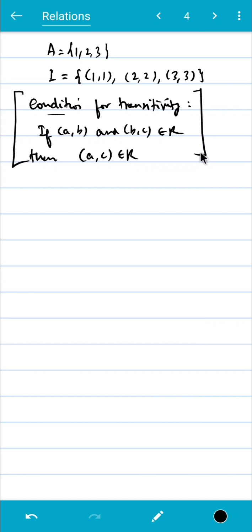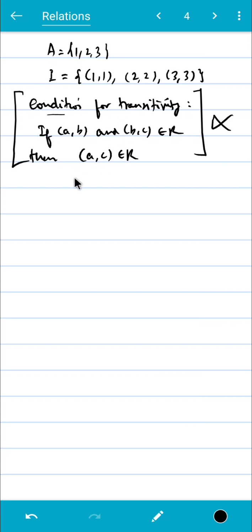We must be very careful with this condition. If this condition is broken, then this relation I will not be transitive. So let's take a look at this question. The question we must ask is: is this condition broken or not in this case?